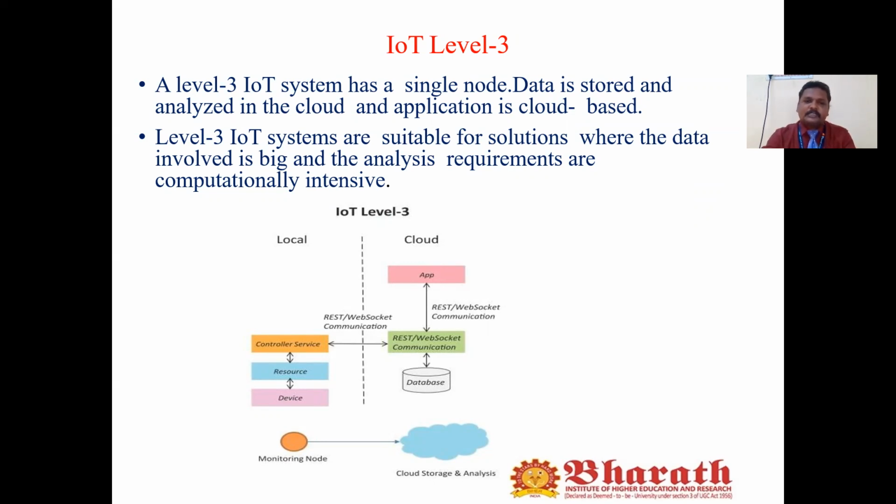After the cloud storage, if we want to establish connections between the database and our applications, we need to use REST and WebSocket communications as well. So this is what we call IoT level 3.